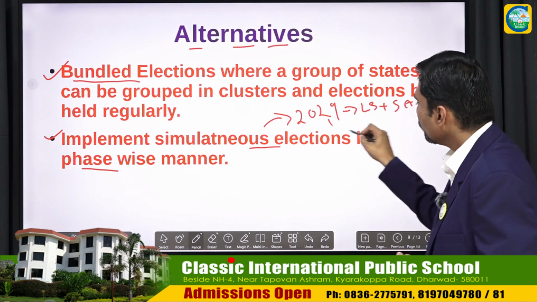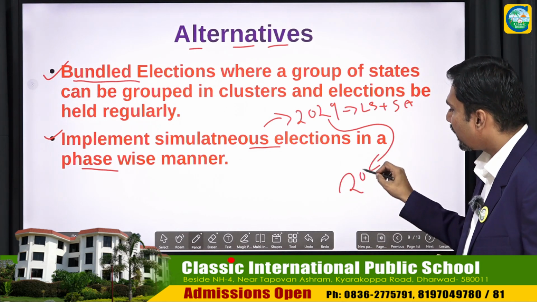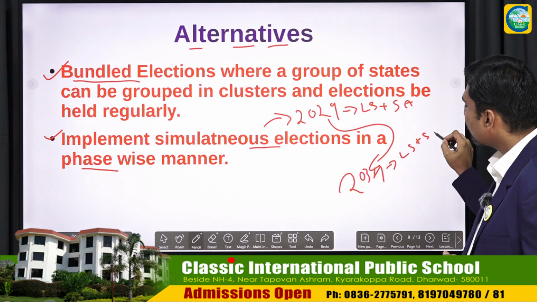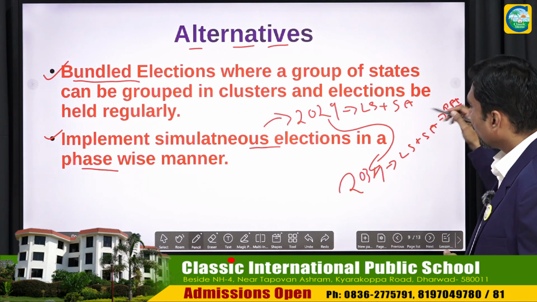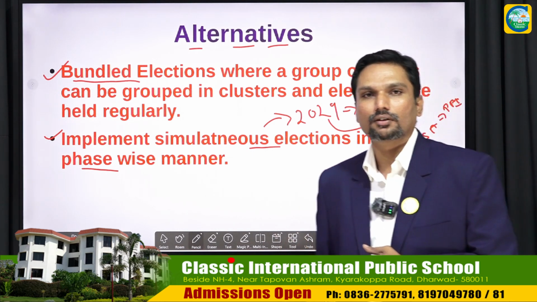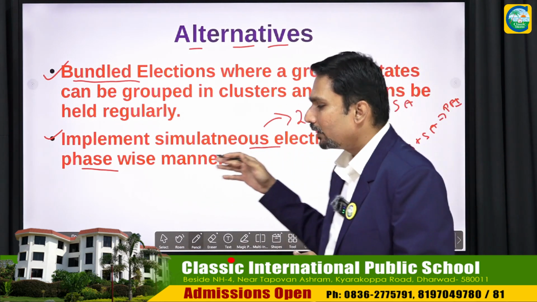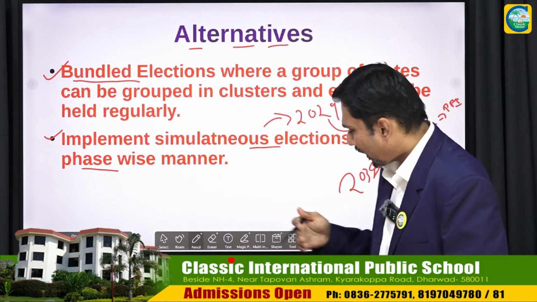Then by the time the next general elections are due in 2034, we can go with Lok Sabha, state assemblies, and Panchayat Raj institutions. So there should be some gap between implementation of simultaneous polls. This is the other suggestion given by the experts.